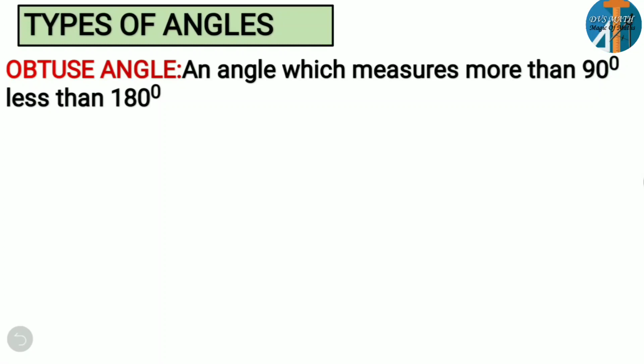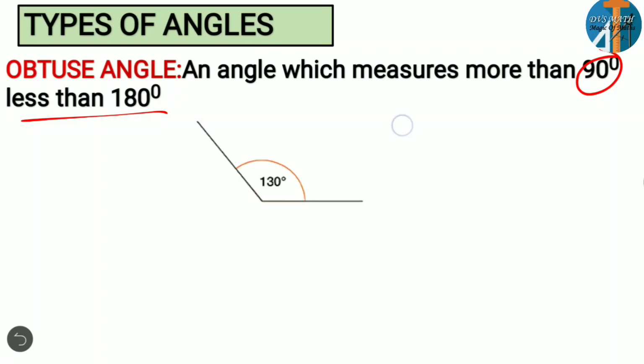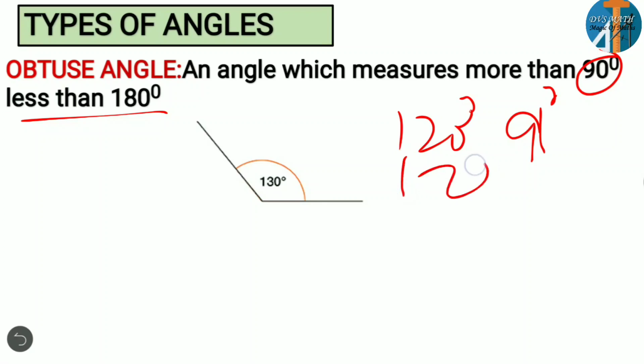Okay, then obtuse angle. If you come to the obtuse angle, an angle which measures more than 90 degrees and less than 180 degrees. This you have to remember. Here the angle is more than 90 degrees, but it should be less than 180 degrees. You can consider 179 also, 91 also. So here you have one example, 130 degrees, or you can consider 120 degrees or 91 degrees also. If it is 91 or 179, less than 180, they're all obtuse angles.